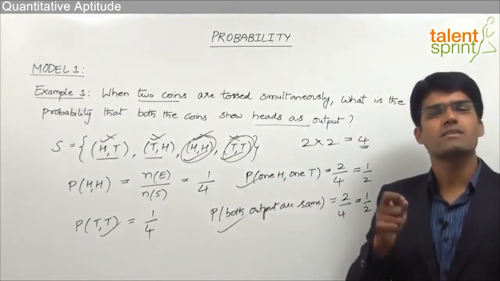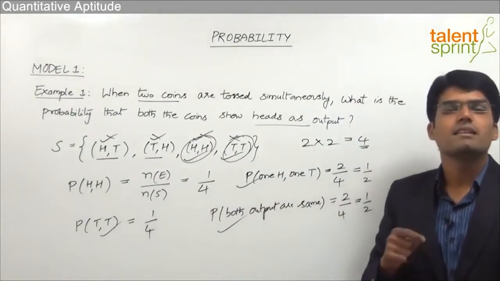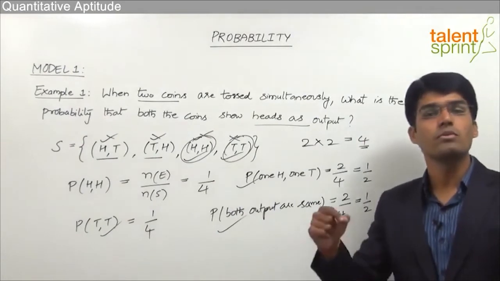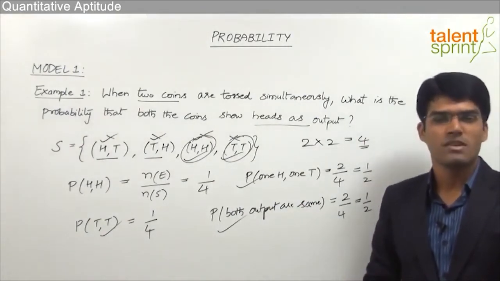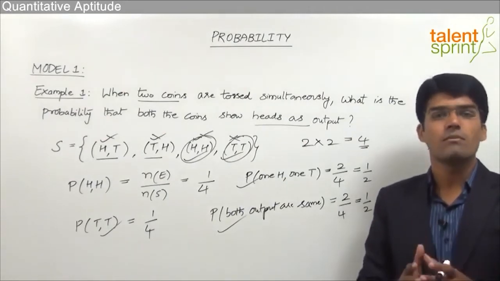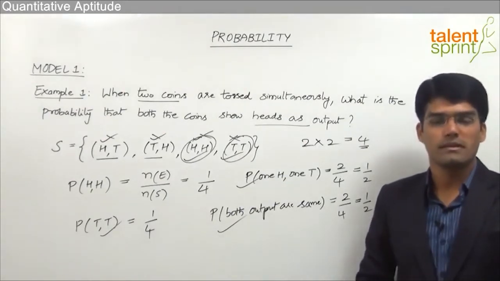Likewise, let's say we are tossing 3 coins. In that case, the number of outcomes will be equal to 2 into 2 into 2. That is 2 power 3, or it can be taken as 8. So this is how we decide the total number of outcomes for a given event.